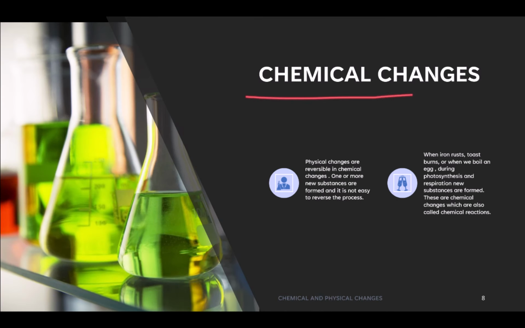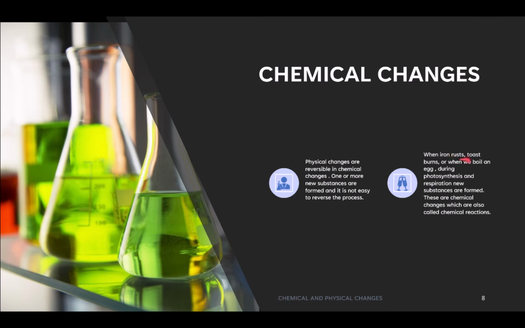Now here are chemical changes. In a physical change we see that it is reversible, but in a chemical change one or more new substances are formed and it is not possible to reverse the process.